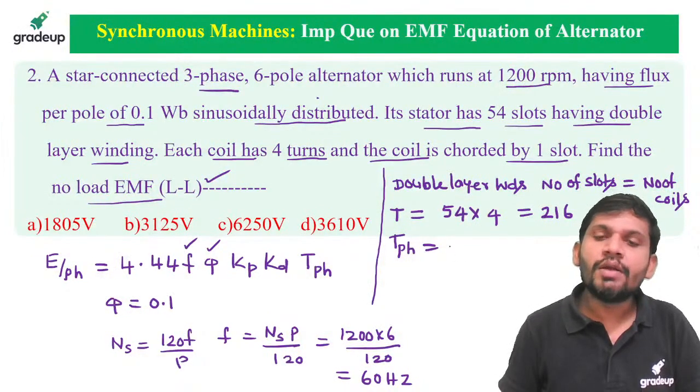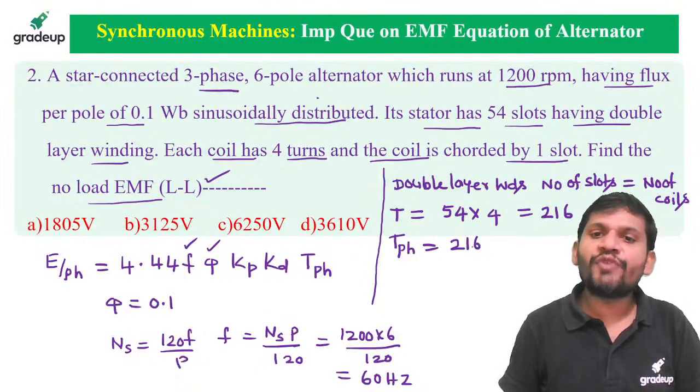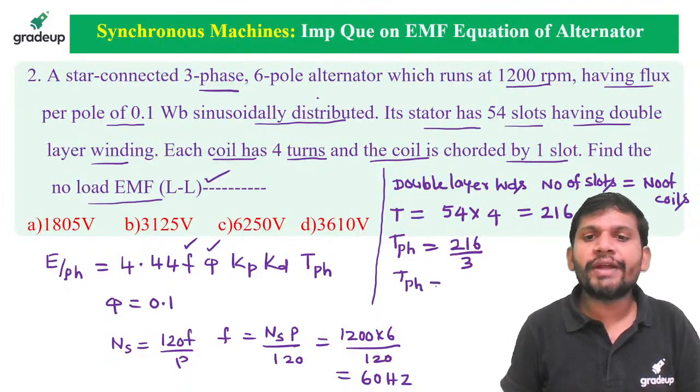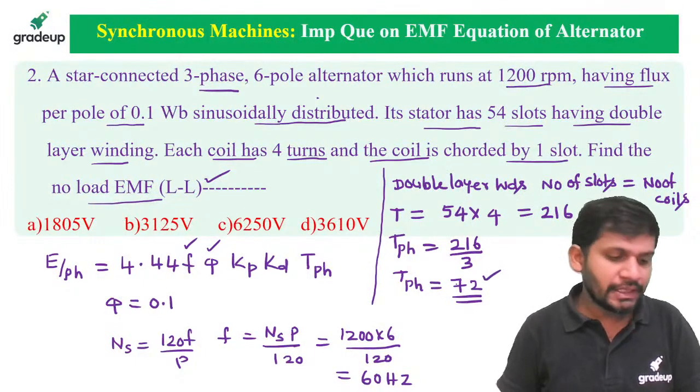It is 216. What are the turns per phase? Turns per phase is 216 by 3. Then how much do we get? 72. The turns per phase we are getting is 72.